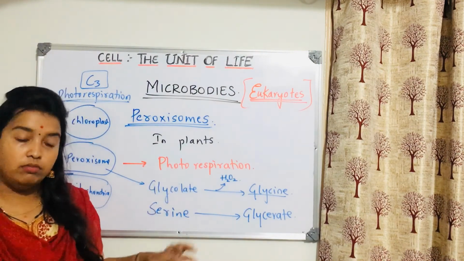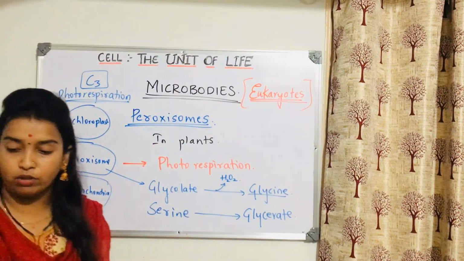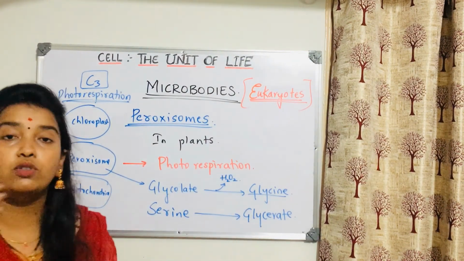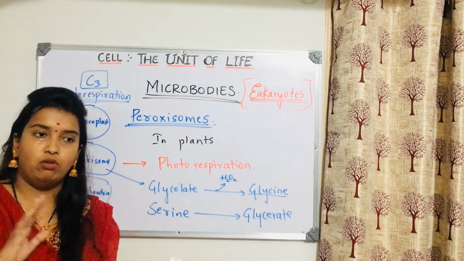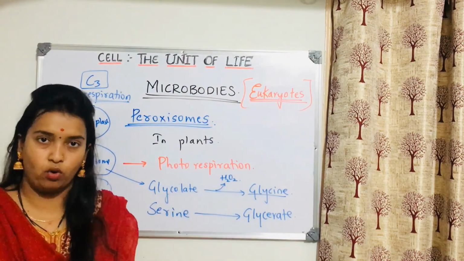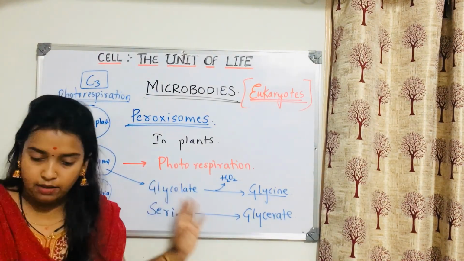Okay, this much you just know and take down. Peroxisome is very important, and along with peroxisome, glyoxysome is also very important. We will do the details of both later. The other things, if you know a little bit, it's okay. The most important one is the peroxisome only. So please note down everything.